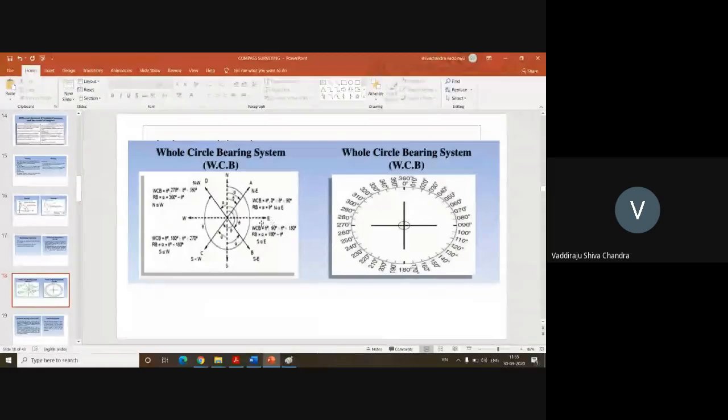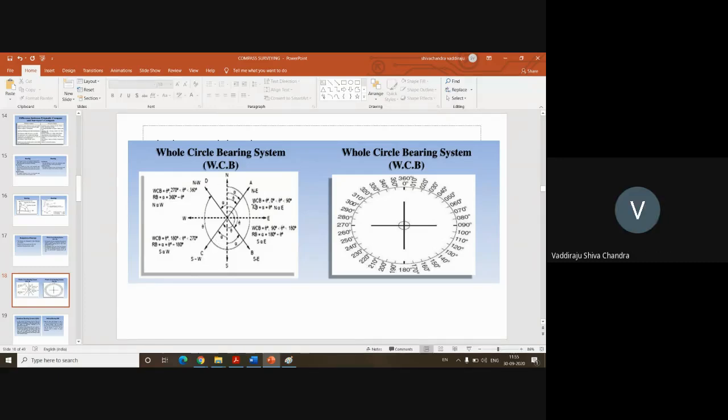What is the value of east? 90 degrees. What is the value of south? 180 with respect to north. What is the value of west with respect to north? 270 degrees.